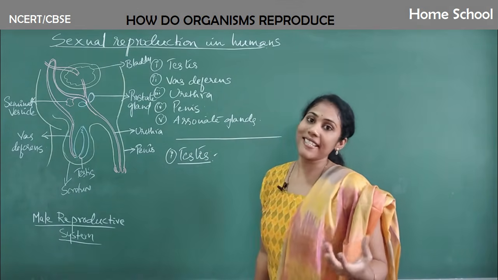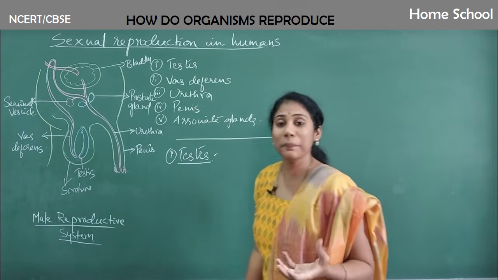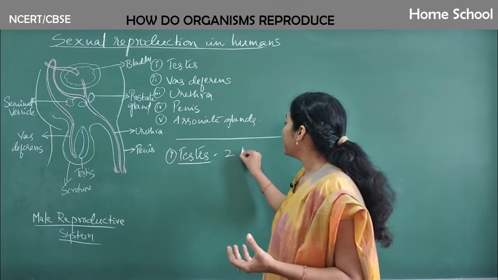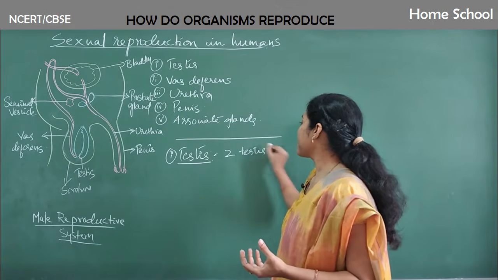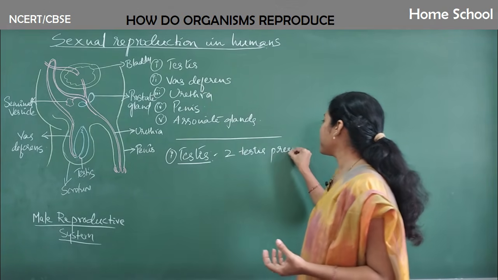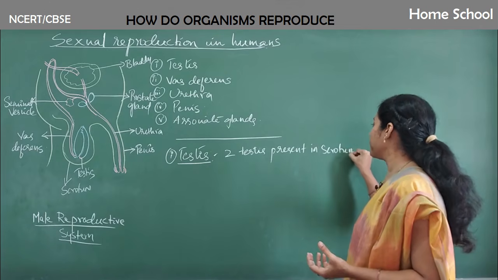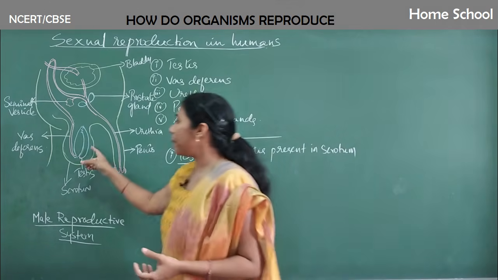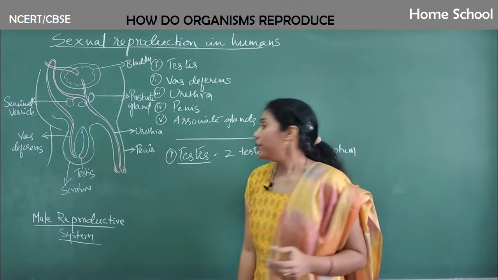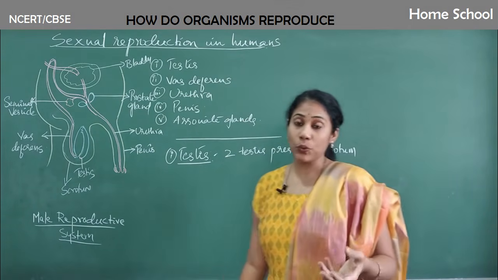Two testes are present in the scrotum area. How many testes? Two testes present in the scrotum. The skin-like structure outside the abdominal cavity is the scrotum. So what will the testis do?